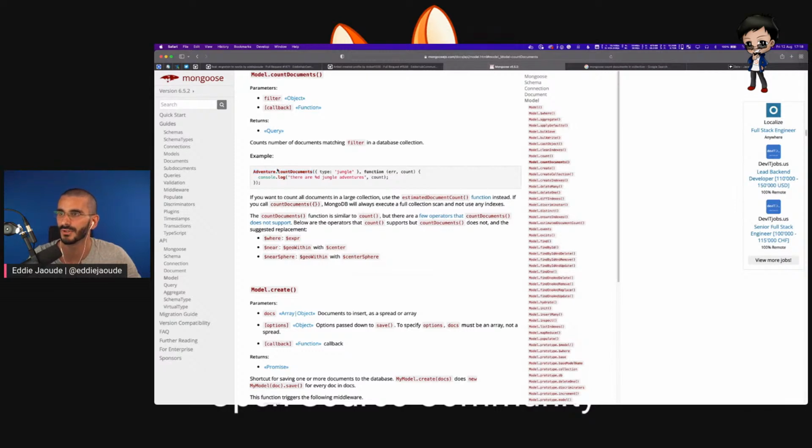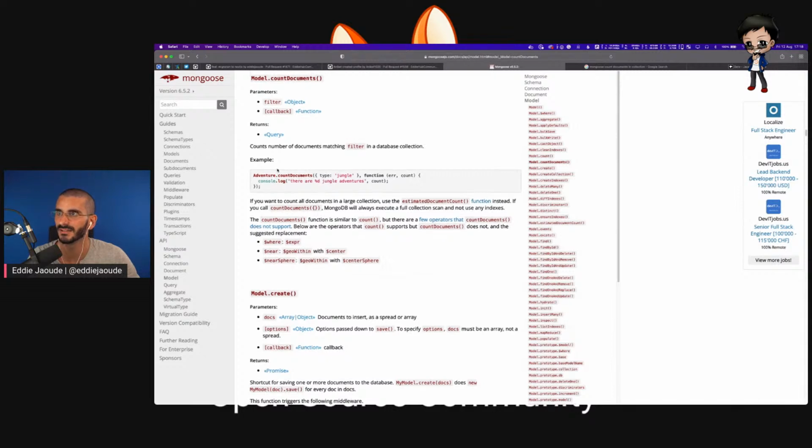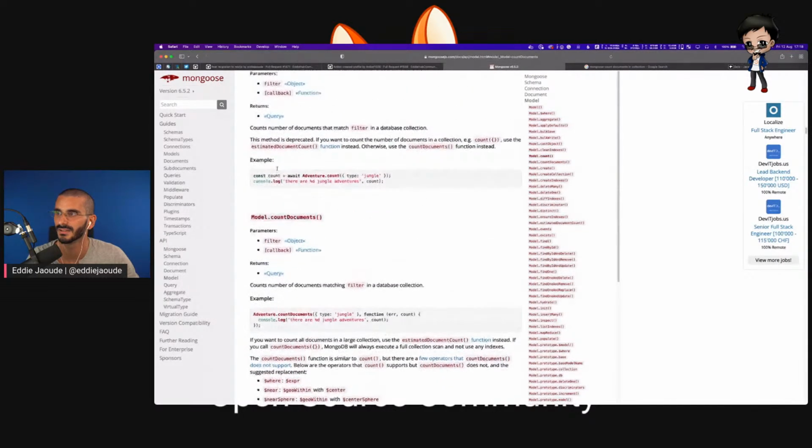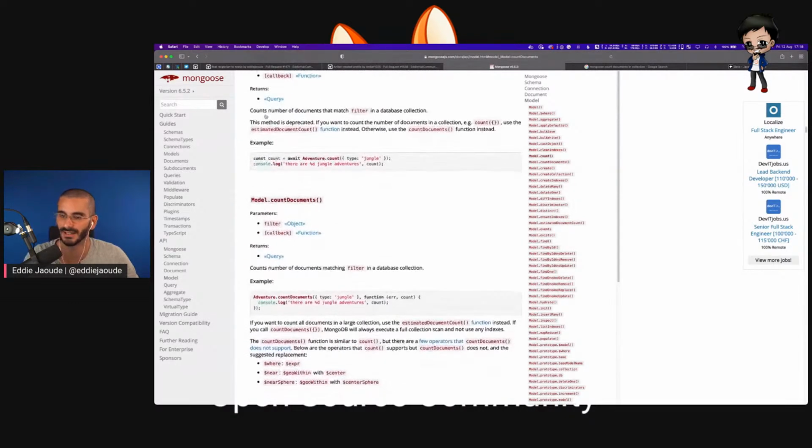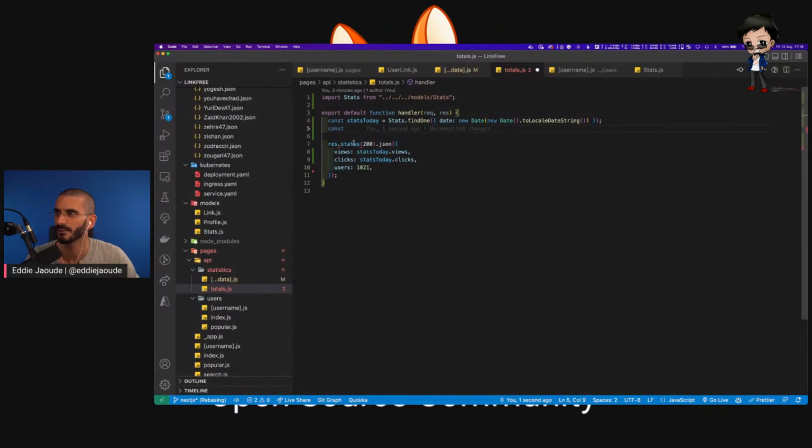So you do it on the model and then count documents. And then just an empty object, I'm guessing. What's the difference between count documents and count? Okay, that's deprecated, so it's count documents. Let's try that. What do you think is going to work?